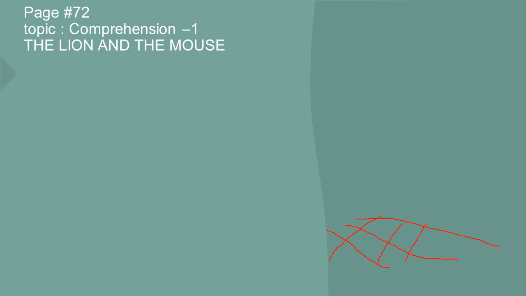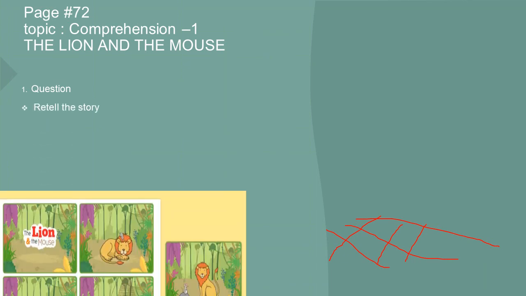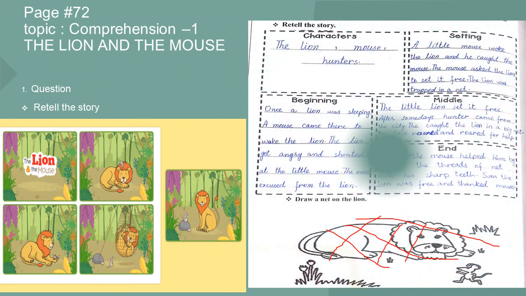Page number 72, topic Comprehension 1, The Lion and the Mouse. Our question is, retell the story. Let's retell the story. First, we will tell the characters. The characters of the story are the lion, the mouse, and the hunters. Setting: the little mouse woke the lion and he caught the mouse. The mouse asked the lion to set it free. The lion was trapped in a net.